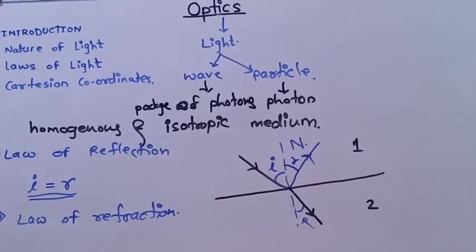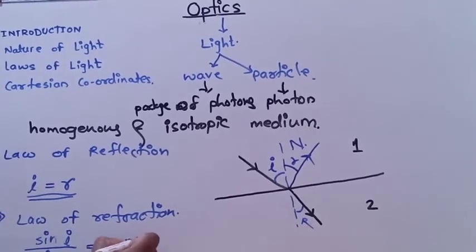And the second law of refraction, that is the ratio of sine of angle i to the sine of angle r is always equal to a constant. That is sine of i, that is angle of incidence, to the sine of angle of refraction, that is capital R, is always constant.